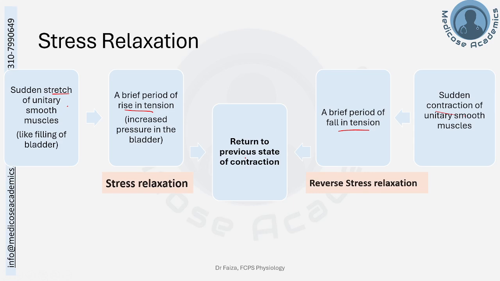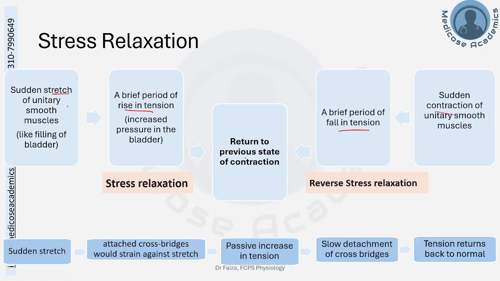in the urinary bladder, when the bladder walls become stretched because of accumulation of urine, pressure in the bladder rises, and there is an urge to micturate. You cannot go for micturition because of some reason. After a while, the tension relaxes and the urge to urinate diminishes. This is because of the stress relaxation mechanism. And what mechanism causes this? Again, the reason is slow actin-myosin interaction.